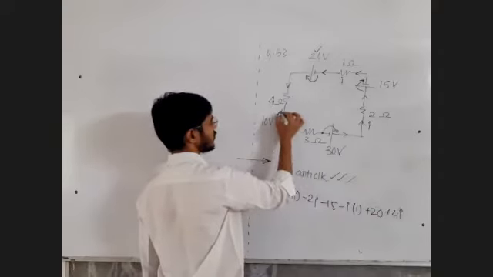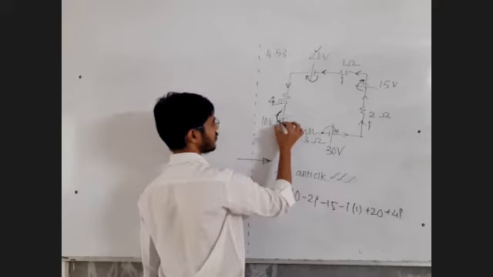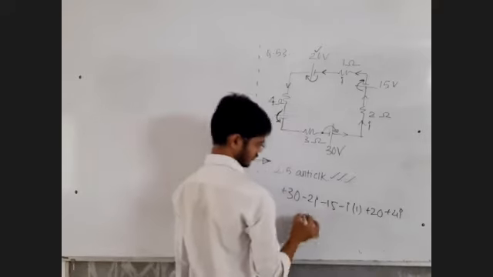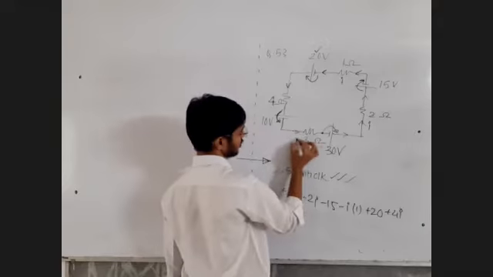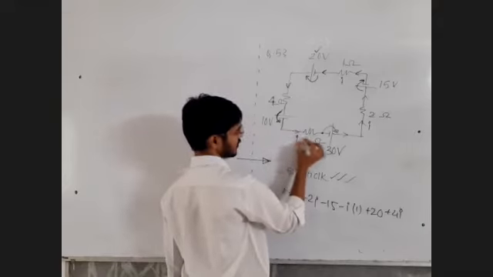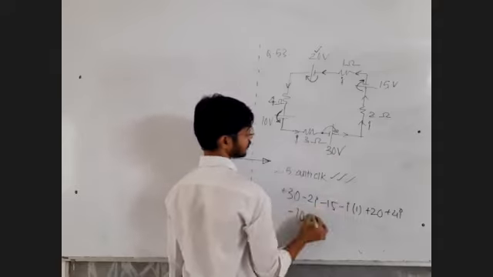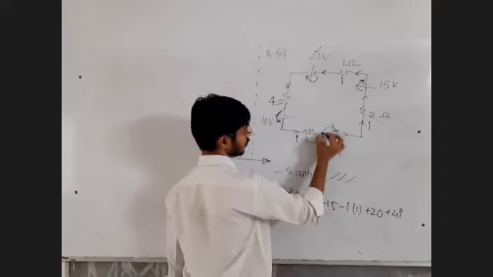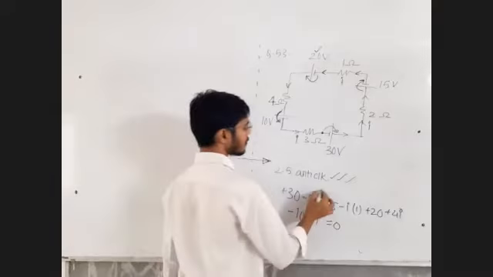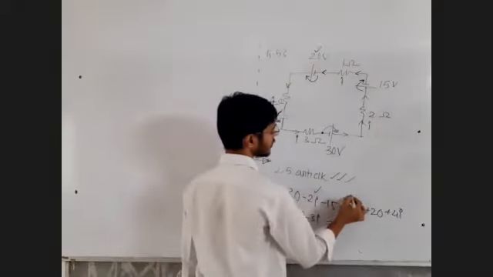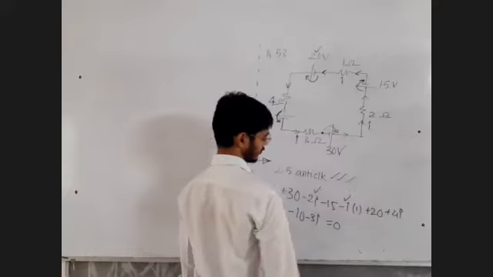Positive to negative, EMF is negative, minus 10. In the direction of current, voltage is negative, minus 3I. I came to the point where I started, which is equal to 0. Minus 2I, minus I, minus 3I.